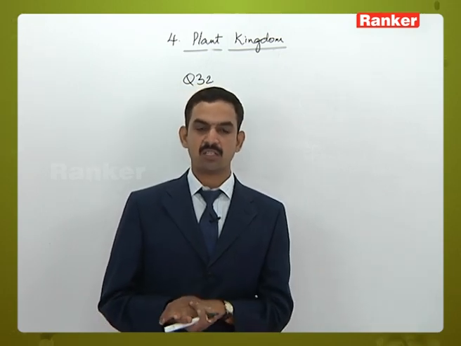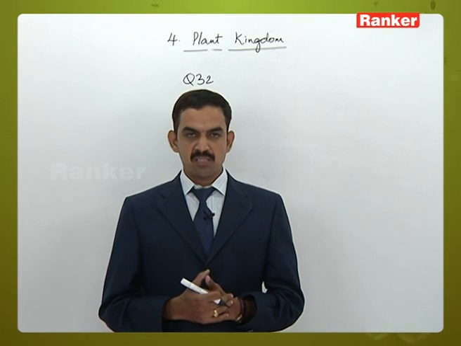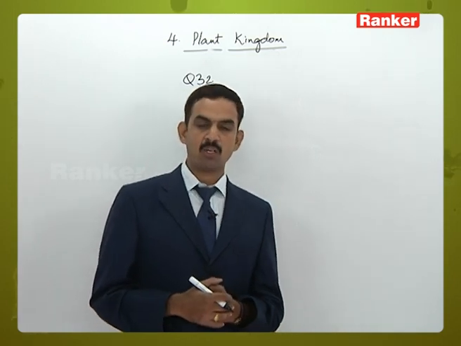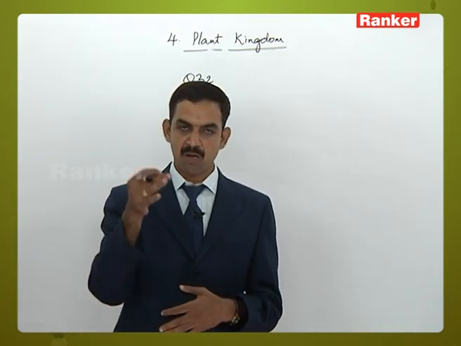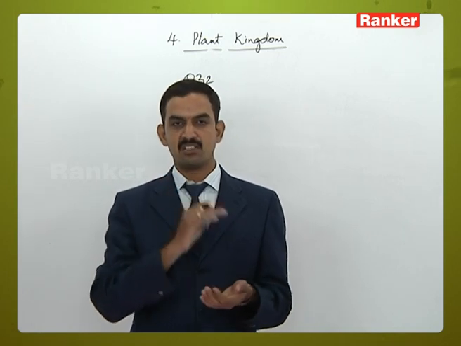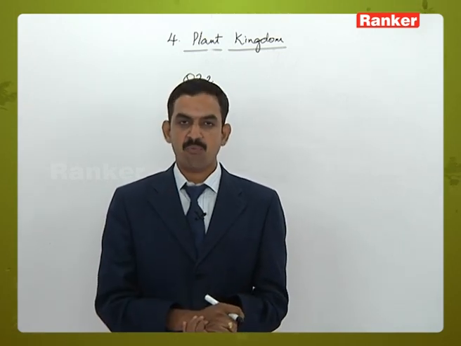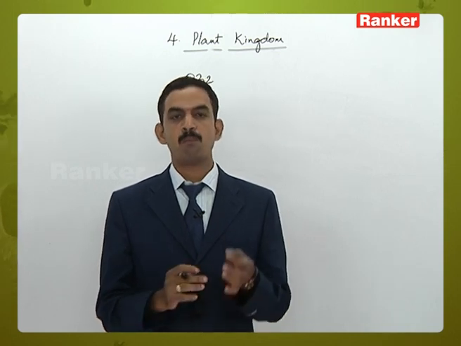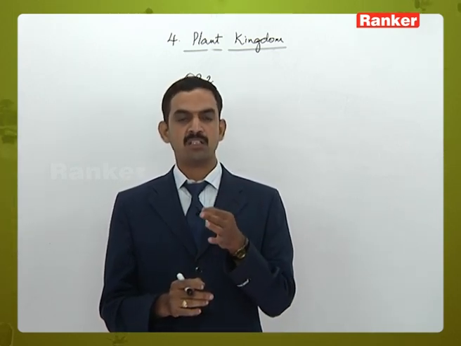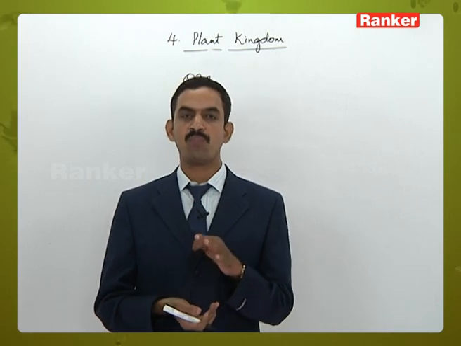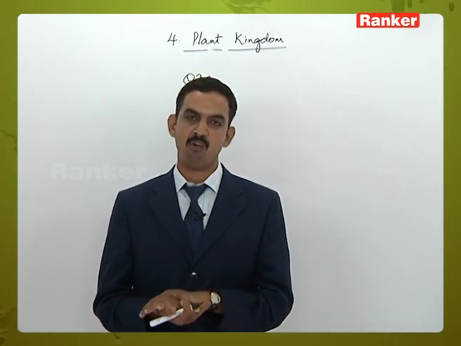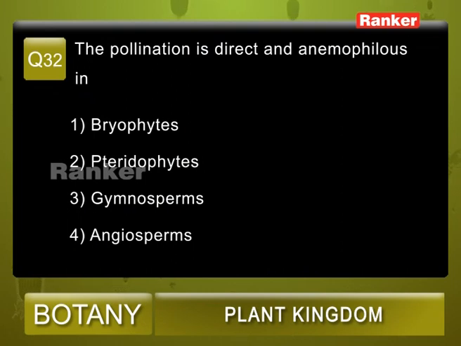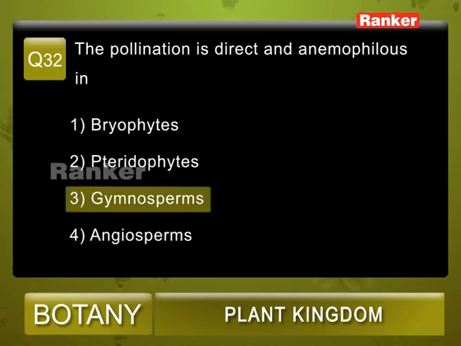The other point is that pollination is indirect pollination. Why? Because the pollen grains will reach the stigma first. From there they start germinating and the pollen tube which is formed from the pollen grain will pass through the style, enter into the ovule, passing through the ovary. So we call this process an indirect type of pollination. So from the given options we can say that direct pollination and anemophilous conditions are present in gymnosperms. Question number 32, the correct answer is 3.